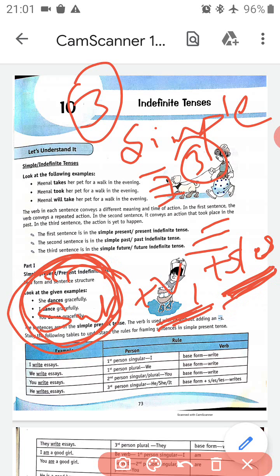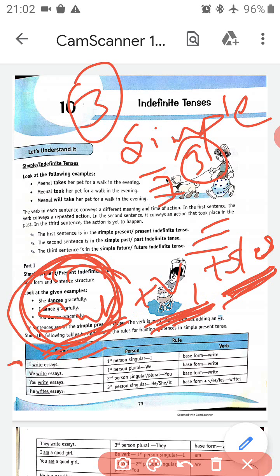Okay, so look: I write essays. So this is a singular subject, only I. So what is our subject? I, and write is the first form of the verb. As our subject was singular, we have written only write. Again, take the third example. You write essays. You is again our subject, and we have used the first form of the verb, and we have not added any kind of s or es to it.